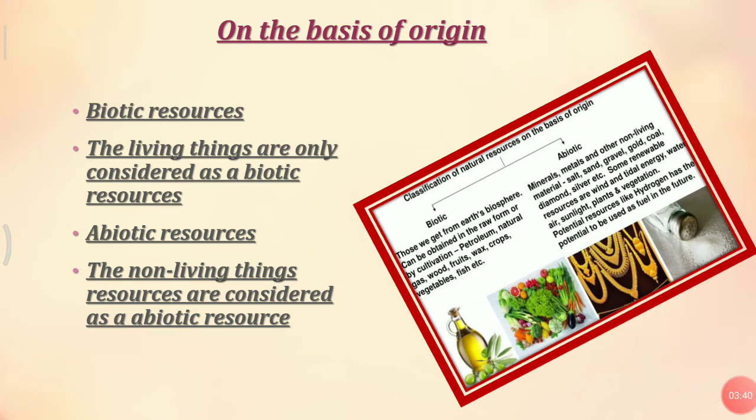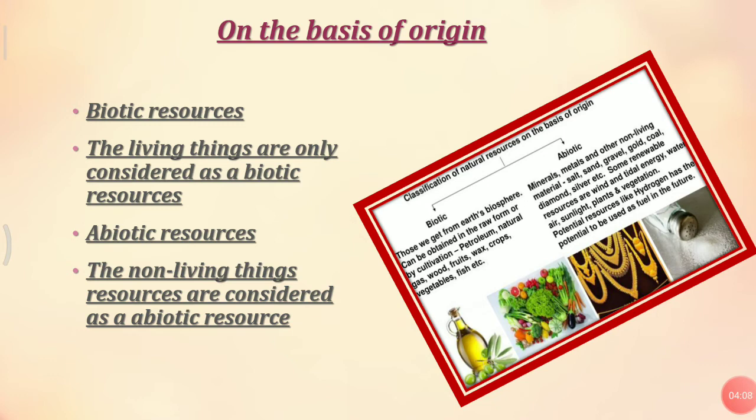We can obtain these biotic substances in the raw form or by the help of cultivation, like we get petroleum by oil mining, we can get minerals, then natural gas, wood, fruits, vegetables which can be grown through cultivation. So they can be obtained either in the raw form or by the cultivation process.